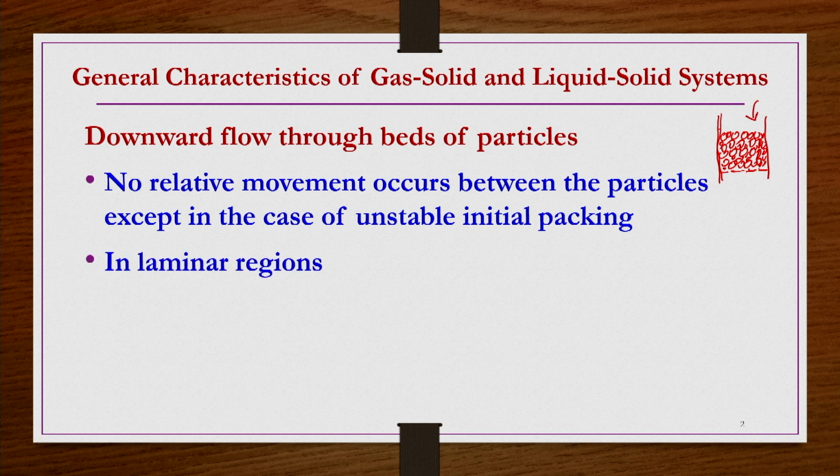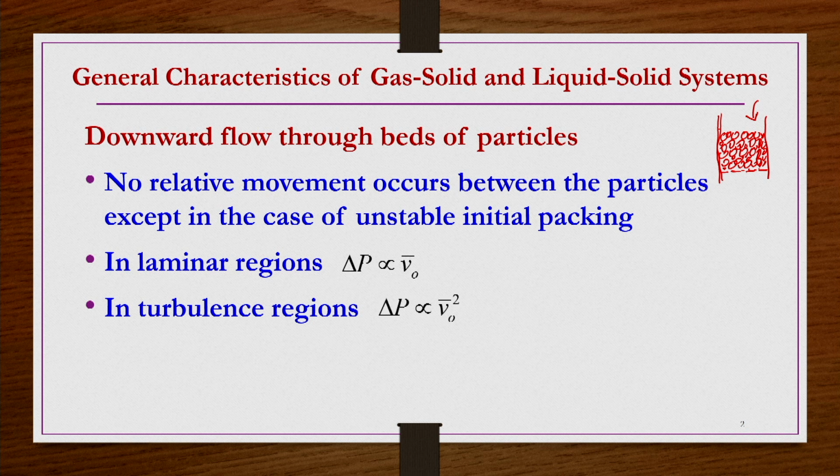So, in laminar regions we have already seen from the Kozeny-Carman equation, pressure drop is proportional to the superficial velocity V naught bar. Similarly, under the turbulent regions also we have seen that the pressure drop is proportional to the superficial velocity square, that is V naught bar square.